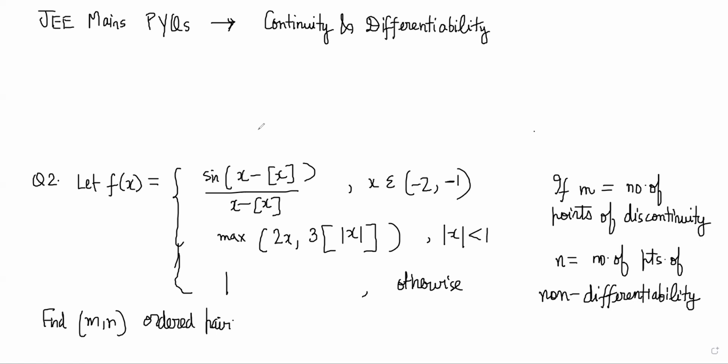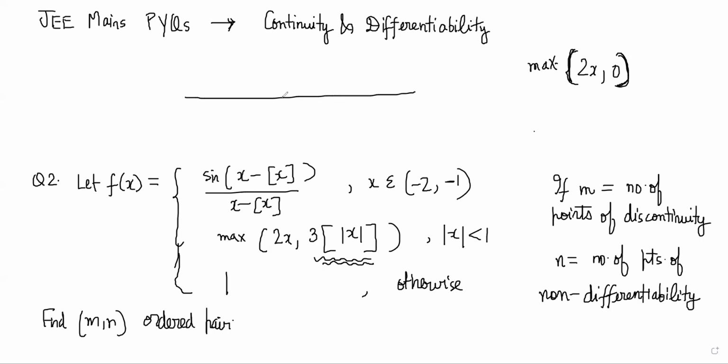How can we graph the max function, max of 2x, minus 2x comma 3 GIF of mod x? What is happening with the simplification of this part? Sir, between minus 1 and 1 it will become 0? Yes, so it is simply max of 2x comma 0, right? Yes sir. So that is a simple graph.